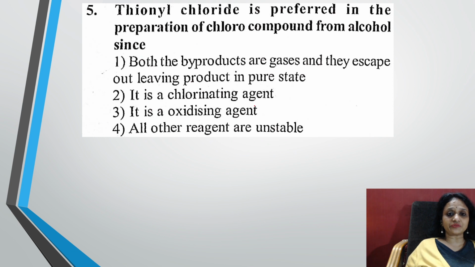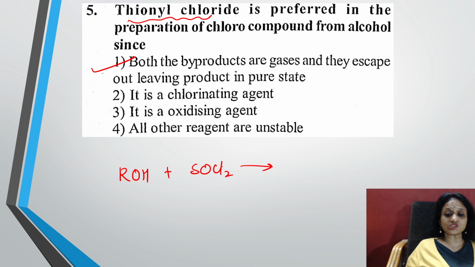Thionyl chloride is preferred in the preparation of chloro compounds from alcohols. Since they're asking why are we taking thionyl chloride? So we very well know thionyl chloride is the most economical method to prepare alkyl halides. Why? Because all the byproducts are gaseous products. How to know that this one example is alcohol? You're taking thionyl chloride, you're going to replace chlorine from this alcohol, you get alkyl halide plus HCl vapors and